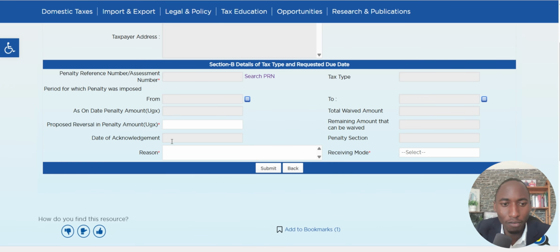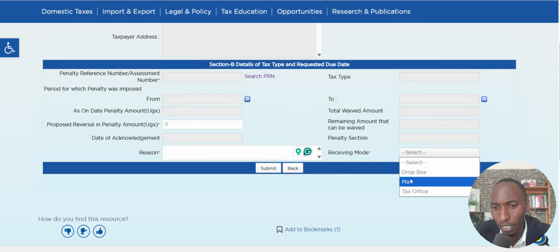Then you will have to write the reason why this penalty needs to be waived or reversed. So you will have to explain what caused you to forget, what caused you not to file things on time, and for those reasons they should consider reversing the penalty. After that you will have to submit.